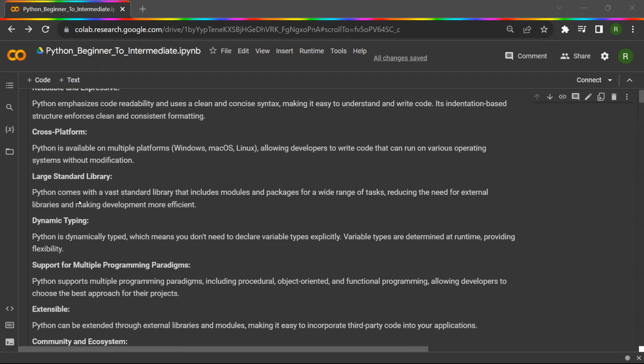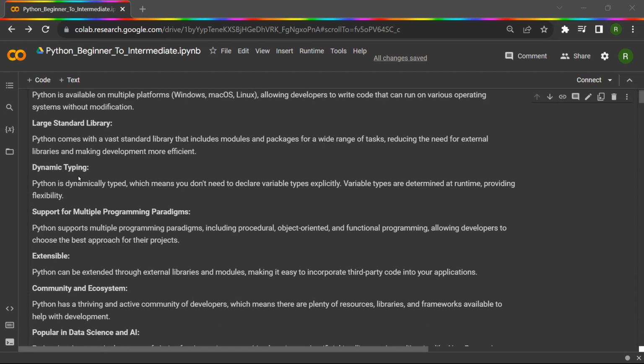Okay? And Python has a large standard library. Everyone should remember this. Python has a large standard library, meaning that it comes with a vast standard library that includes modules and packages for a wide range of tasks, reducing the need for external libraries and making development more efficient. And also remember that Python is dynamically typed, which means you don't need to declare the variable types explicitly because variable types are determined at runtime, providing flexibility for you.